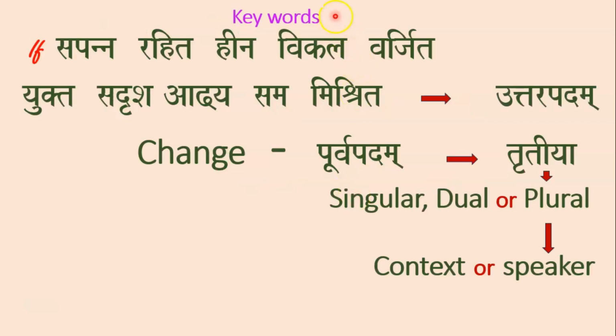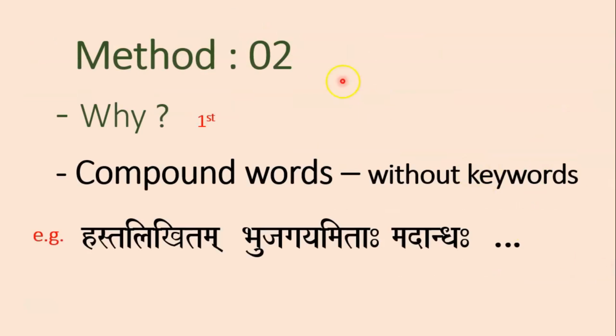Step number 2. If there are any keywords such as Sampanna, Rahita, Hina, Vikala, Varjit, Yukta, Satrusha, Athya, Sama or Mishrita in Uttarpadam, then change Purvapadam into instrumental case, Tritiya, in singular, dual or plural form according to context or speaker. Let's move on to our second method.